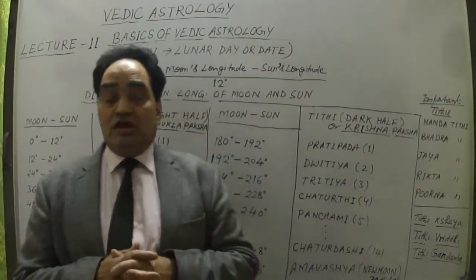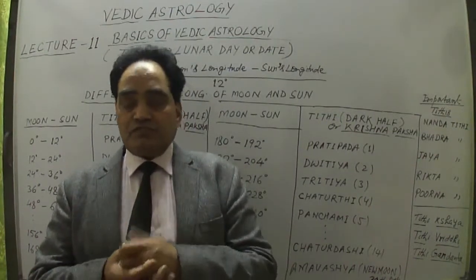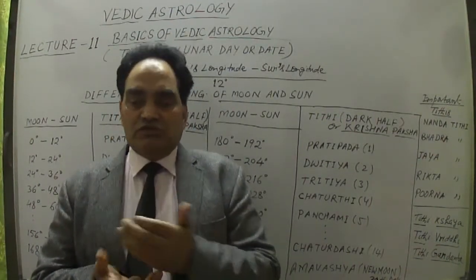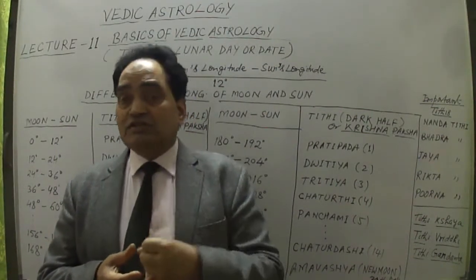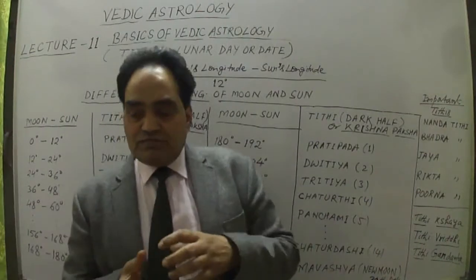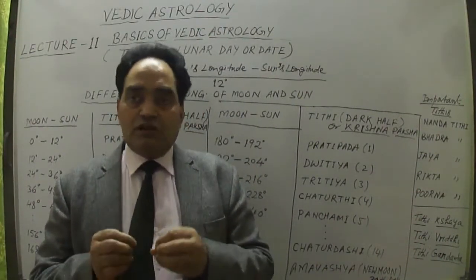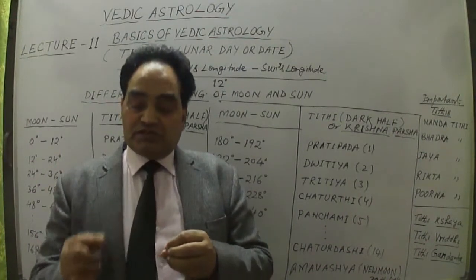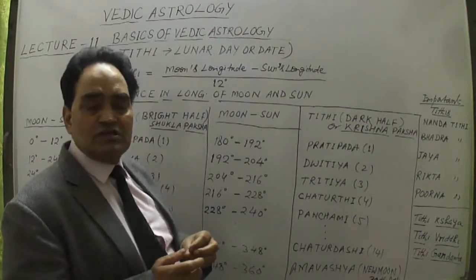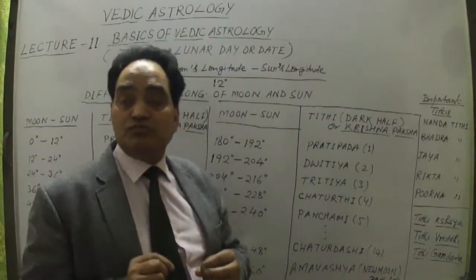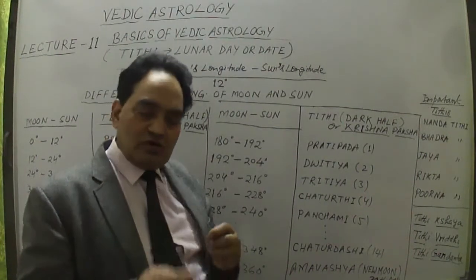What is Tithi? Because the measurement of days with the help of the moon, they are known as Tithis. The moon is the measure of Tithis in Vedic astrology. And why is Vedic astrology so accurate, so exact? The reason is, with the help of the moon's position, we calculate the days or Tithis. These Tithis, or lunar dates, are calculated with the help of the moon's position or movement, towards the sun or away from the sun.